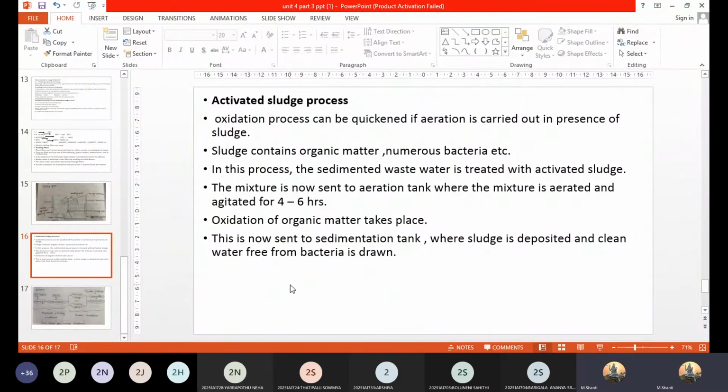What is the difference between the trickling filter biological treatment and the activated sludge process?